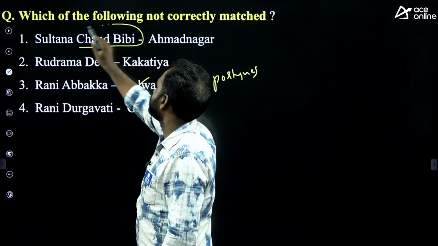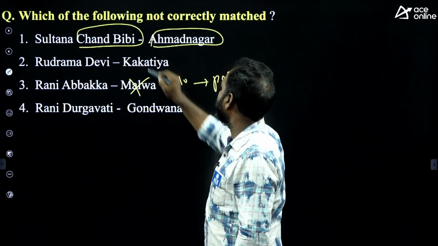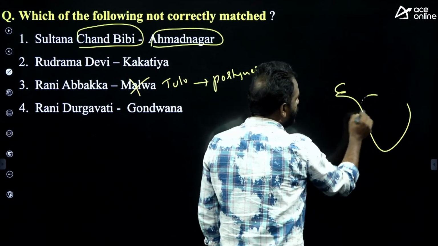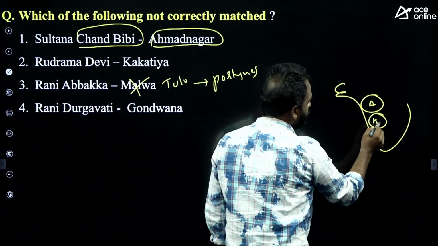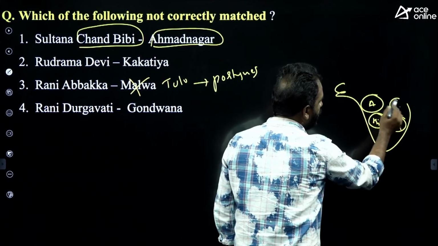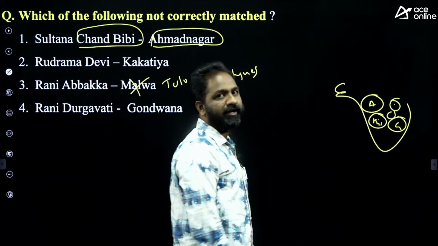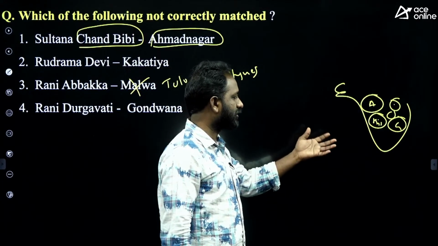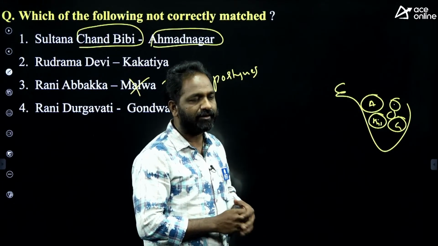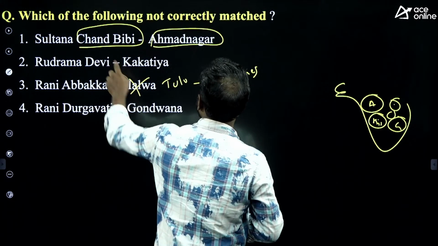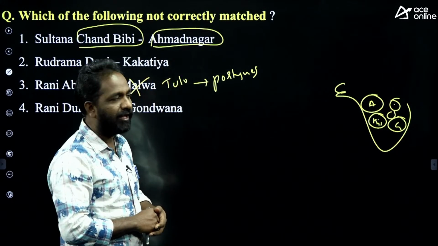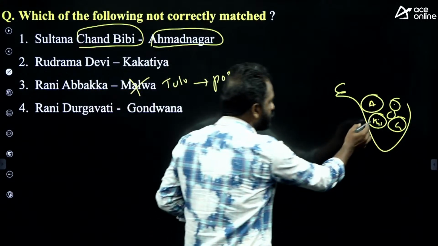Chand Bibi belongs to Ahmadnagar actually. Here is Ahmadnagar, here Bijapur, here Golconda, and Bidar. You remember in medieval history there is a sultanate called the Bahmani Sultanate, the Deccan Sultanates. Chand Bibi belongs to Ahmadnagar and she was married to the Bijapur Sultan.